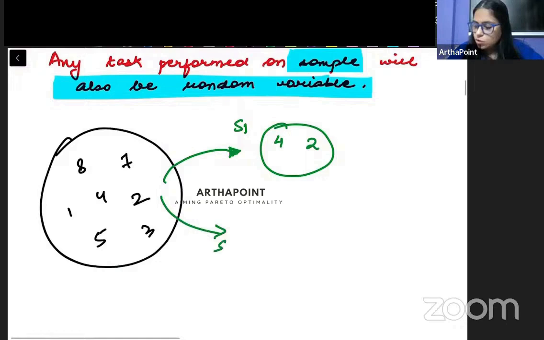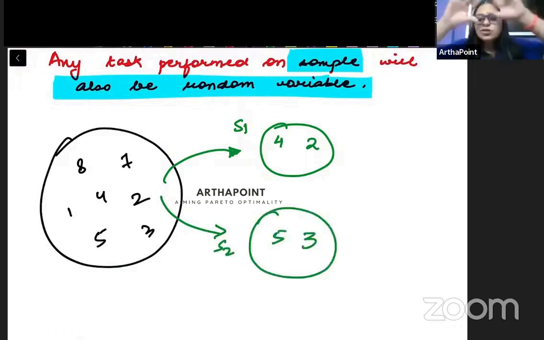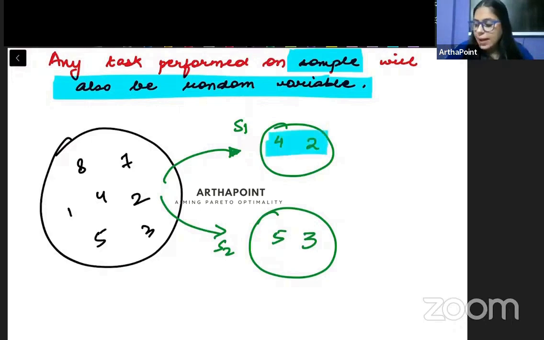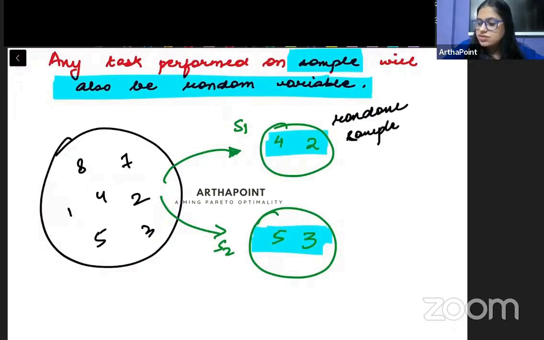Then I ask student number 2, beta, go ahead and create a sample. So student number 2 created a sample and he collected numbers 5 and 3. So different students have collected different samples. यहाँ पे जो numbers आएंगे, it will absolutely be random in nature. आपको कुछ और मिलेगा, मुझे कुछ और मिलेगा. So there will be random numbers that will be collected. So it is a random process. These are random variables.